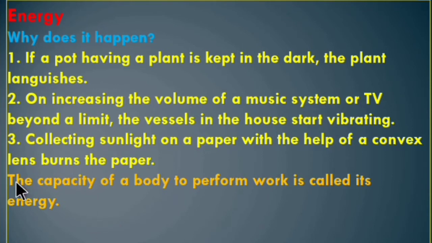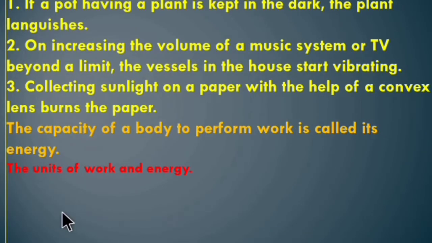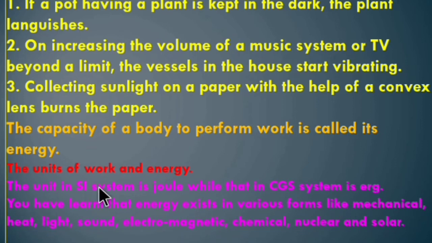Definition of energy: the capacity of a body to perform work is called its energy. Units of work and energy are the same. The unit in the SI system is joule, while that in the CGS system is erg. You have learned that energy exists in various forms like mechanical, heat, light, sound, electromagnetic, chemical, nuclear and solar energy.